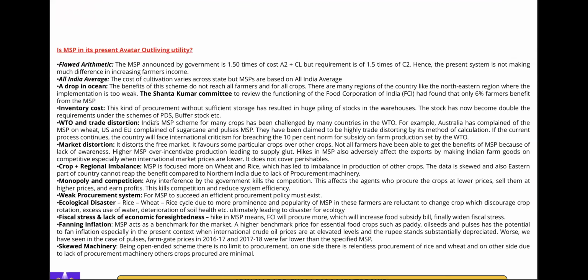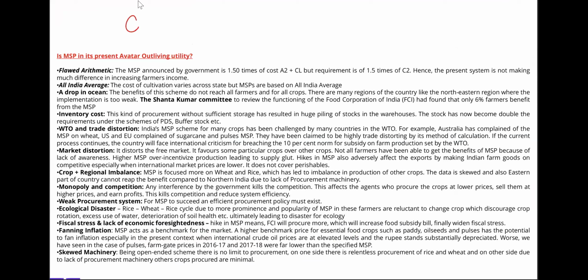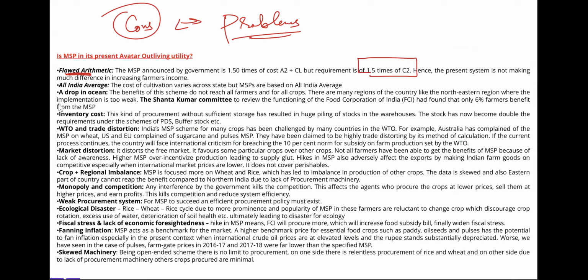Then last thing, the cons. If they ask why you should not legalize the MSP, or as today's question was asked, what are the problems associated with the MSP? Very good points are there. Try to remember them. First is flawed arithmetic. As I told you, the MSP announced by the government is 1.5 times A2 plus FL, but the requirement is 1.5 times of your C2. So this arithmetic is not satisfying the needs of the farmer.